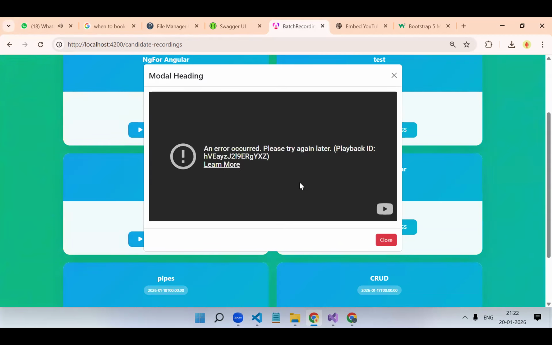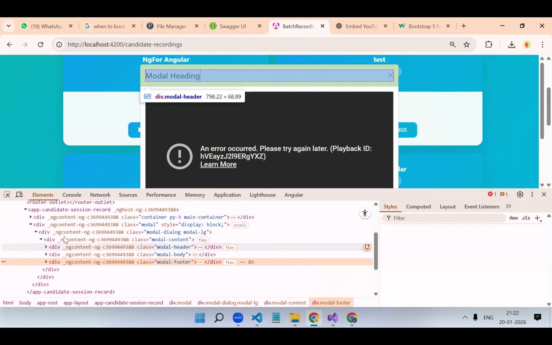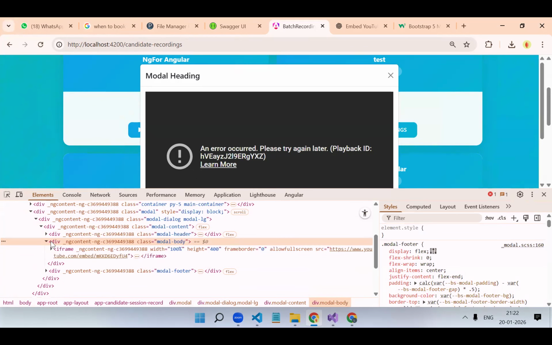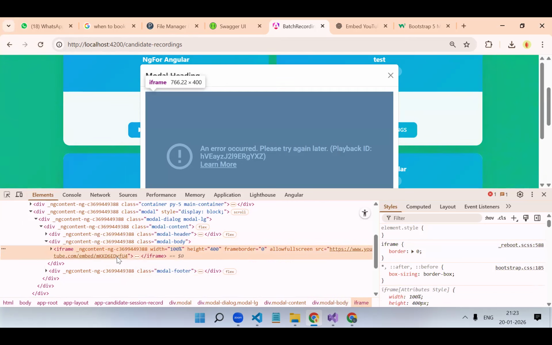Let it load. No, still it is not loading. Why? Let's see. Modal body. It is coming like this correctly. But why is it not coming then?